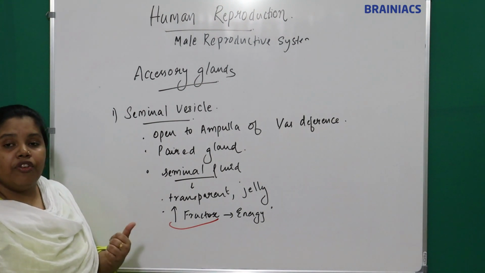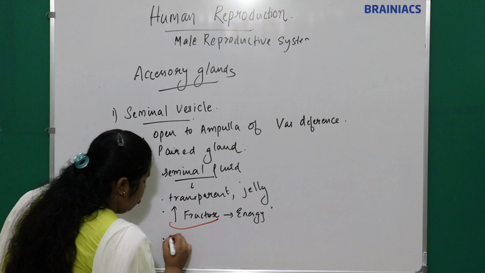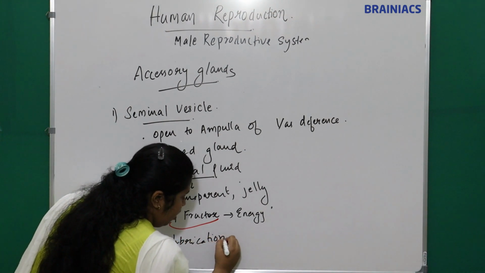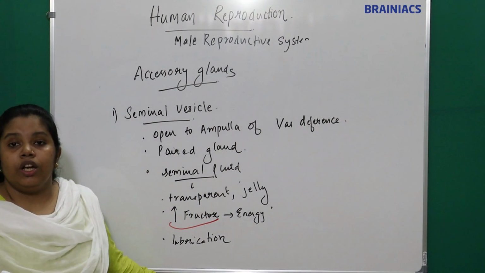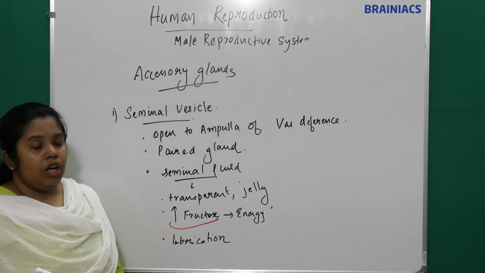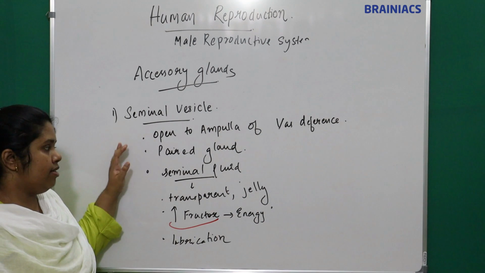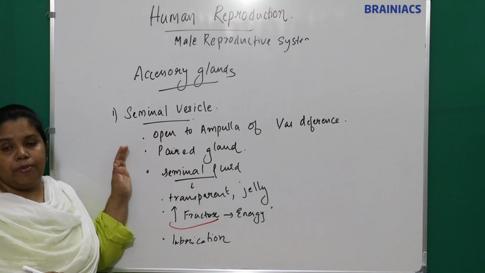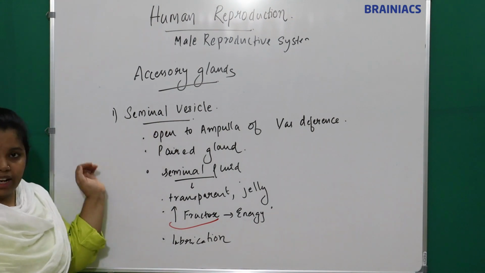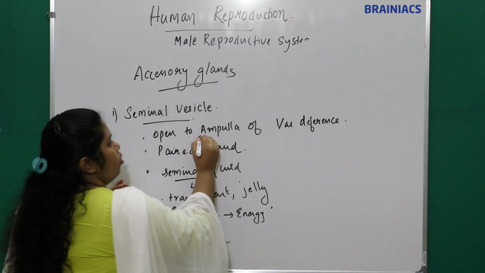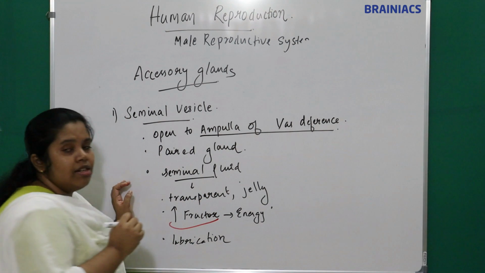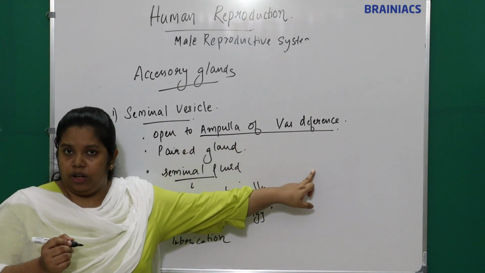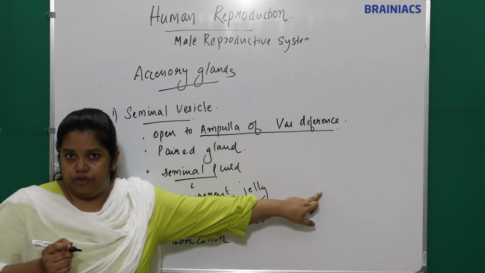What is the other function of seminal fluid? It will provide lubrication during coitus, or intercourse. This is the secretion of the seminal vesicle. The seminal vesicle opens into the ampulla of the vas deferens. Very, very important: it opens into the ampulla of vas deferens.